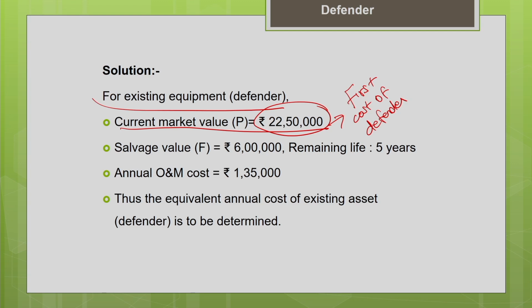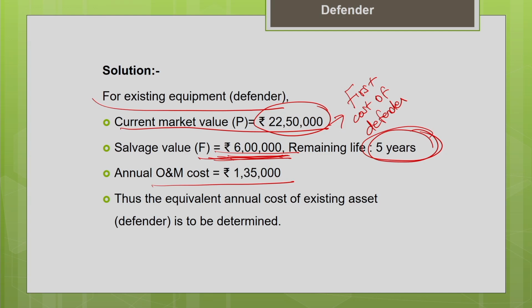Now the salvage value, the final, most recent estimate, is 6 lakh, which you have to consider. After the remaining life of 5 years, the salvage value is going to be 6 lakh. The remaining life is 5 years according to the recent estimate. The annual operating and maintenance cost is 1,35,000.